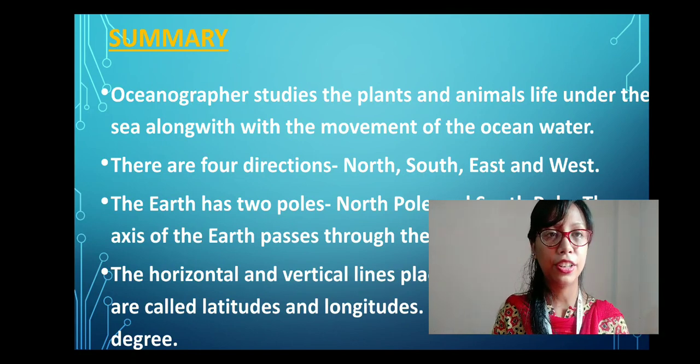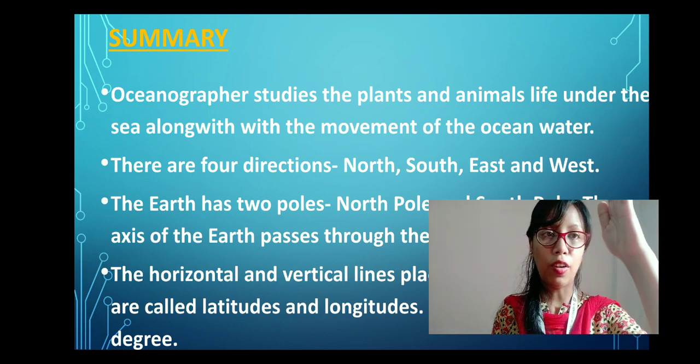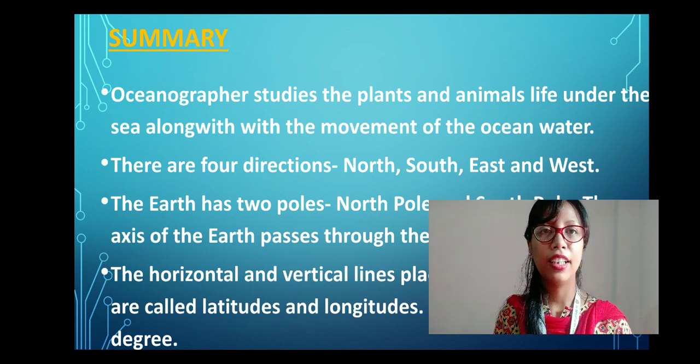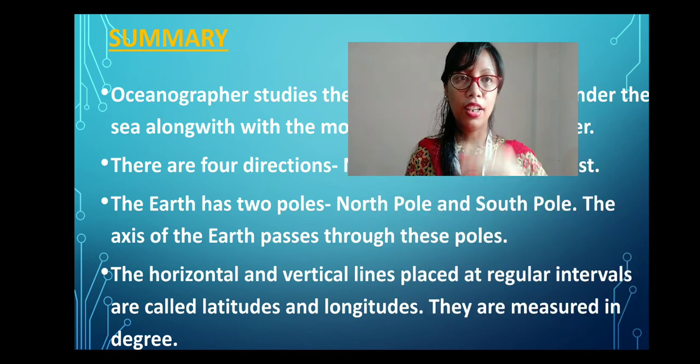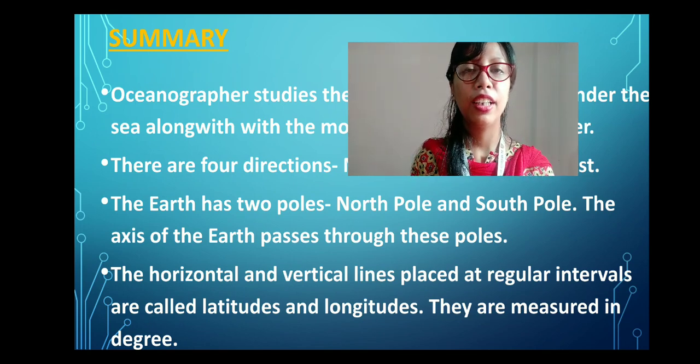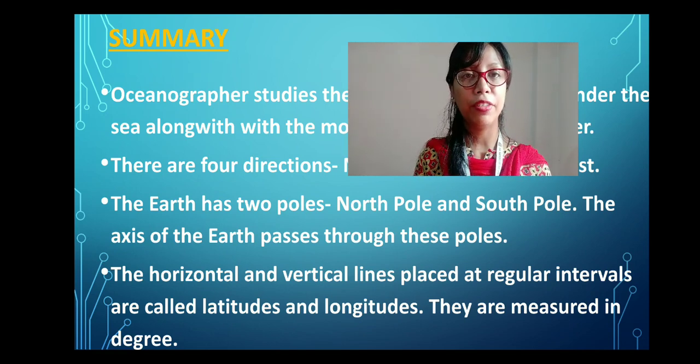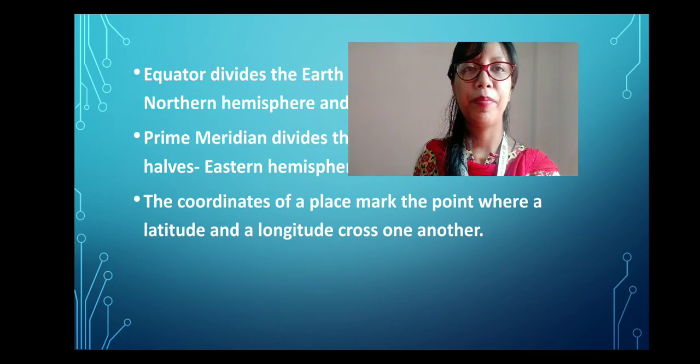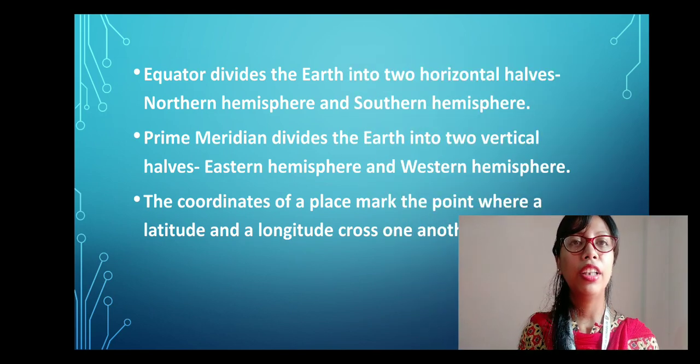So in today's class, we have discussed that an oceanographer studies the plants and animals' life under the sea along with the movement of the ocean water. Then there are four directions: north, south, east and west. Then the earth has two poles, the north pole and the south pole, and the axis of the earth passes through these poles. Then we have learned that the horizontal and vertical lines placed at regular intervals are called latitudes and longitudes. They are measured in degrees. Then we have learned about the equator, right?